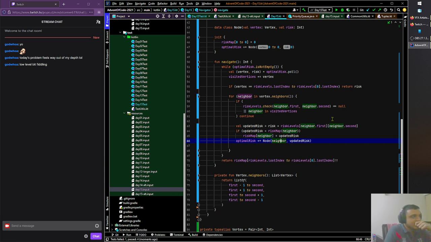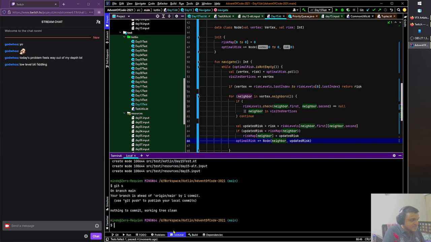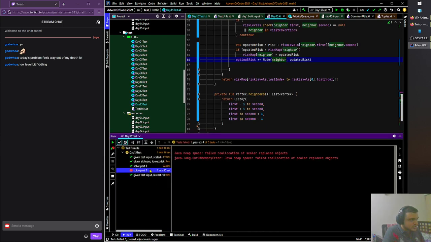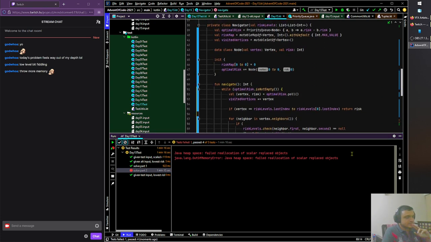Okay, let's see. Oh my God. Dude, look at this. It finished. It actually terminated, which is not something I had expected at all, but we are getting an out of memory error, in a minute 15, which I can work with. Yeah, throw more memory. No, wait. Let's see. How do we optimize memory wise, right?